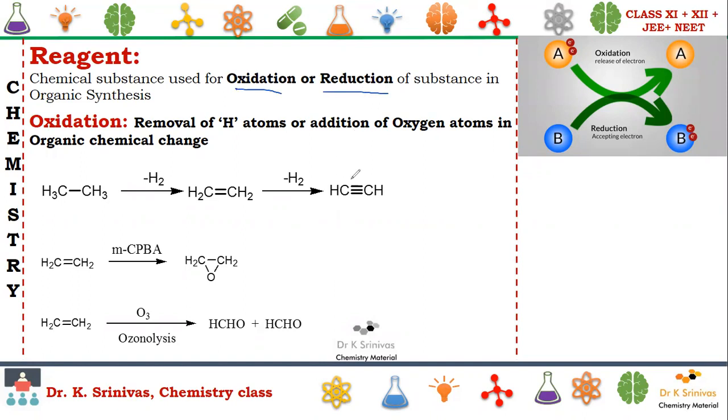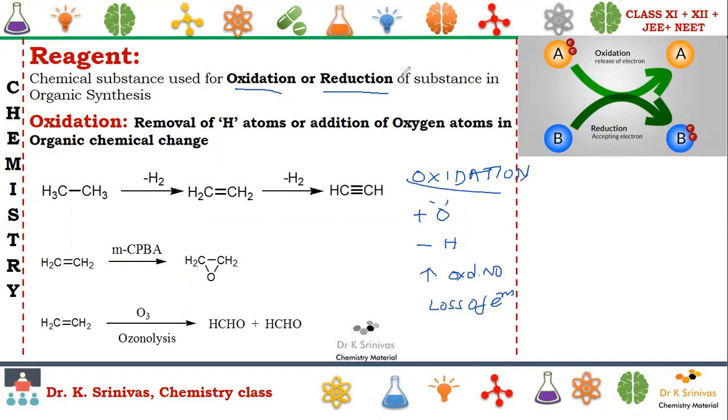In your earlier classes, you have learned about oxidation and reduction. What is oxidation? It is nothing but addition of oxygen, removal of hydrogen, increase in oxidation number, or loss of electrons.